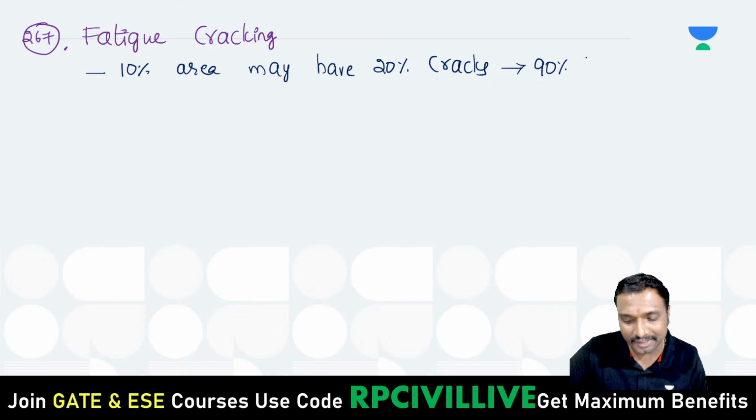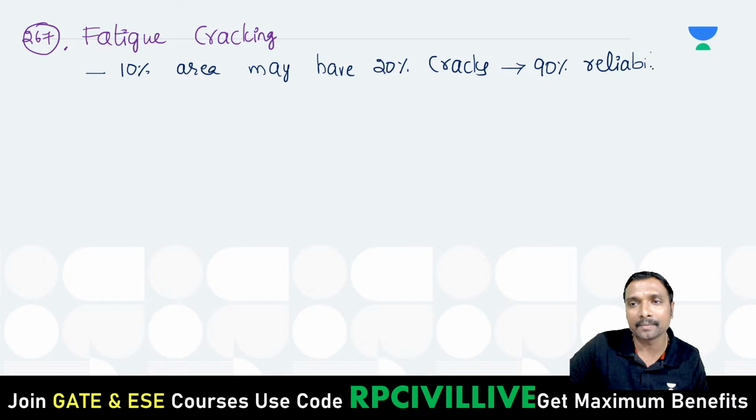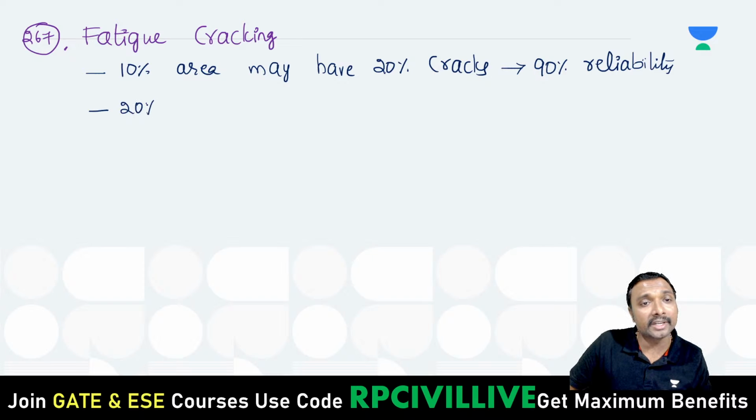Then it is called 90% reliability, because only 10% area will be having the 20% cracks. And suppose 20% of the surface area is having 20% cracks, then it is called 80% reliability criteria.